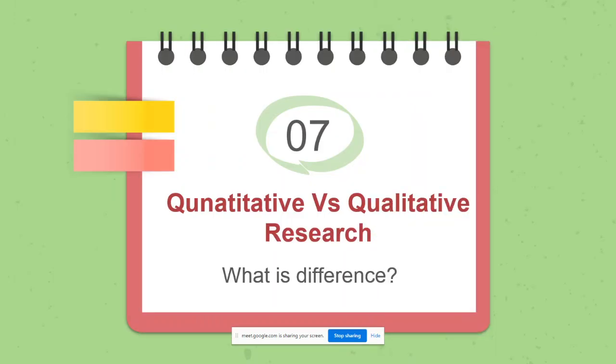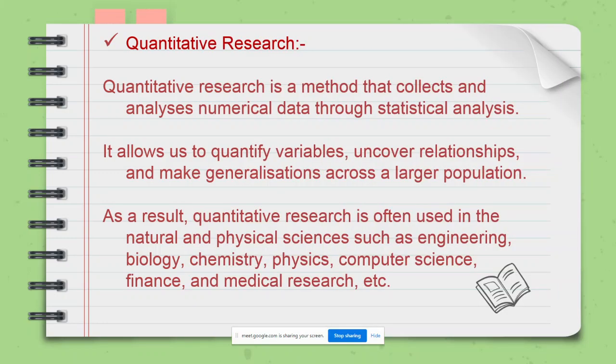Then the next type of research is quantitative versus qualitative research. So we are coming to our topic. Our subject is qualitative research methods. So what is the difference? First we will study what quantitative research is.